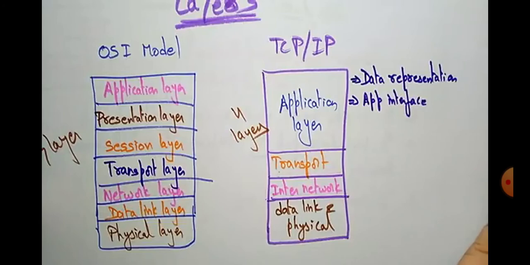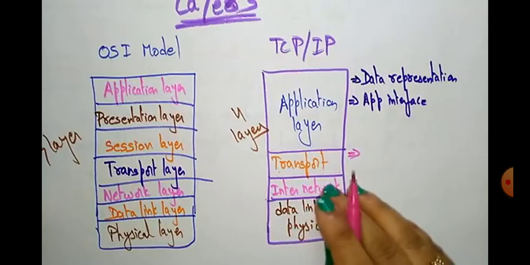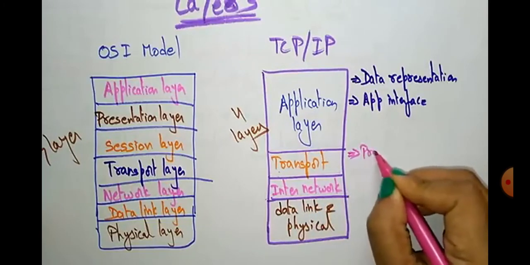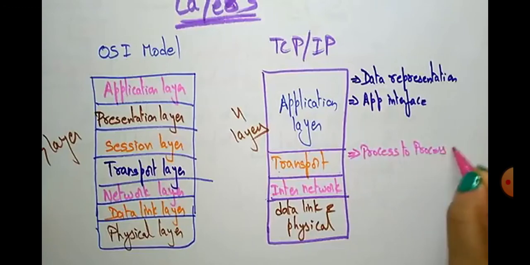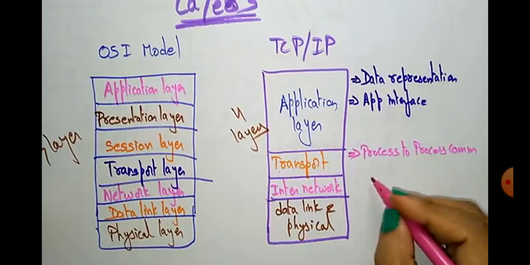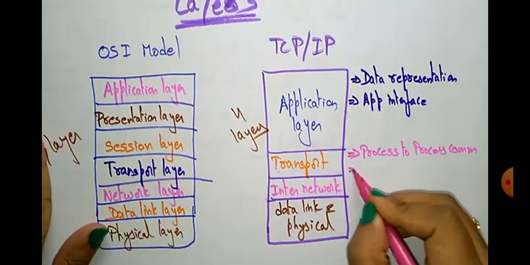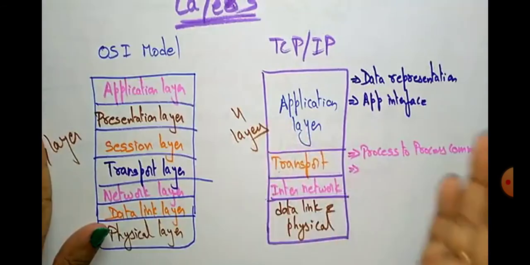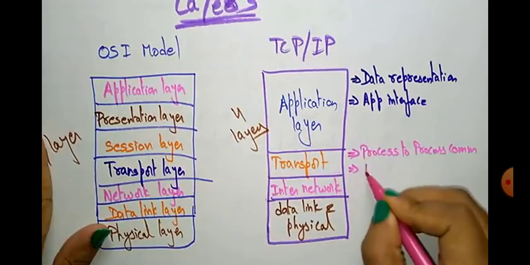And next, coming to the transport layer. What is the job of the transport layer? The transport layer does process-to-process communication. Here the port address is used for communicating from a system to a system.